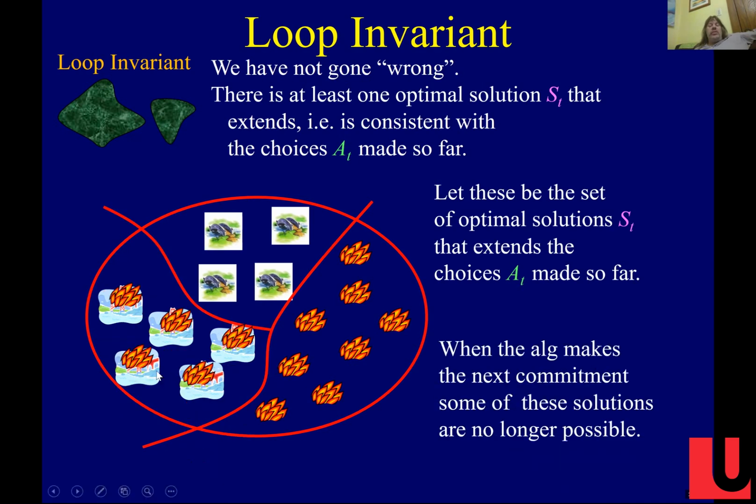And then when the algorithm takes the next object and commits to it or rejects it, some of these possible solutions are no longer possible. And so I'm kind of saying, well, these are bridges that are burnt, right? And it's okay to burn some of your bridges as long as you don't burn all of them, as long as there's at least one optimal solution still consistent with what the algorithm has done.